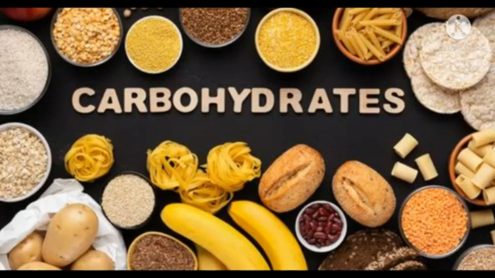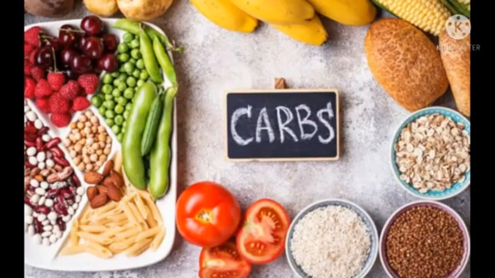Foods rich in carbohydrates are bread, rice, wheat, potatoes, banana, sugar, honey, jaggery, etc. When we eat these food items, our digestive system breaks them down into glucose.